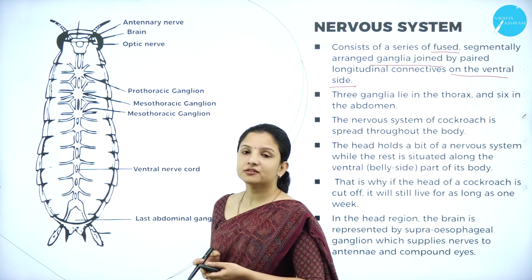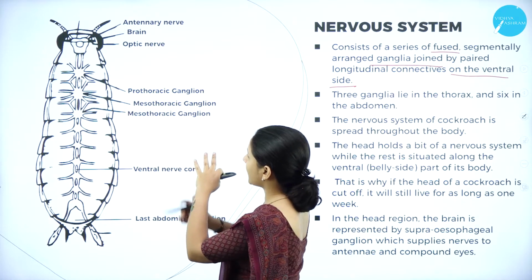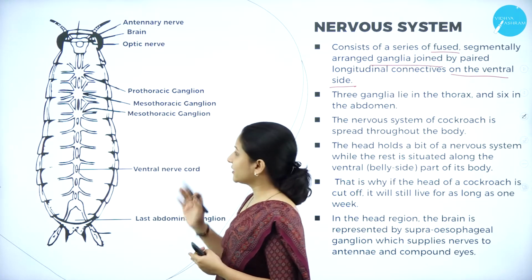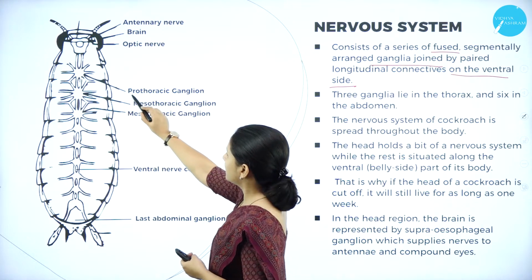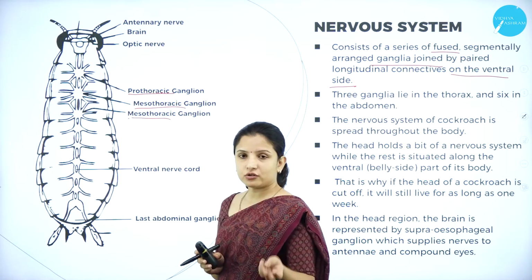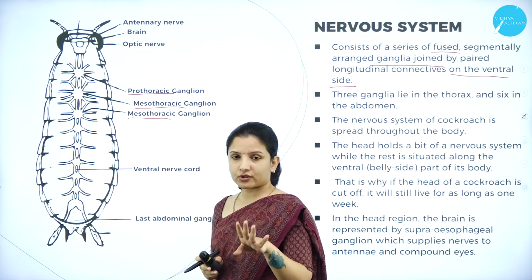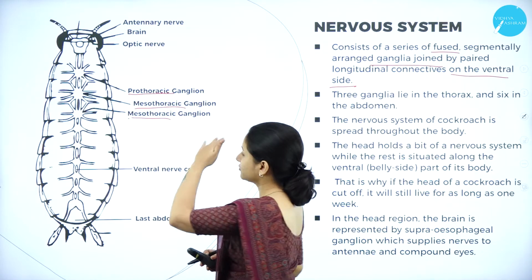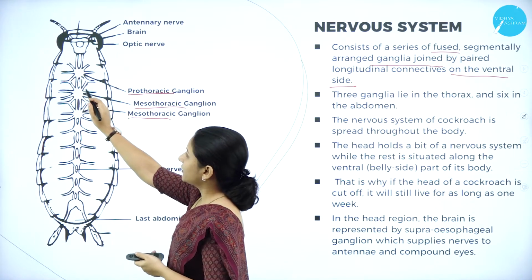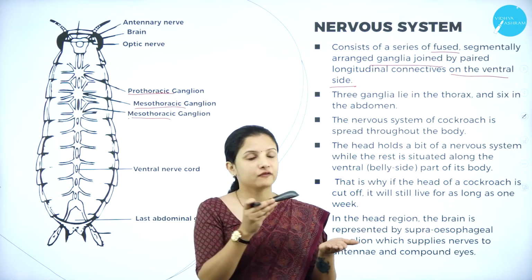It is present in the mesothoracic segment. The nervous system of the cockroach actually extends right from the head towards the abdomen region, but the ganglia are usually present at the prothoracic, the mesothoracic and the metathoracic region. I told you the thorax of the cockroach is divided into 3 different regions, right? So that is the prothoracic, the mesothoracic and the metathoracic. In all these regions the ganglia are usually present, and they form a network which is connected on the ventral side of the cockroach.